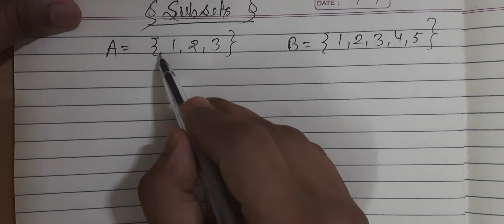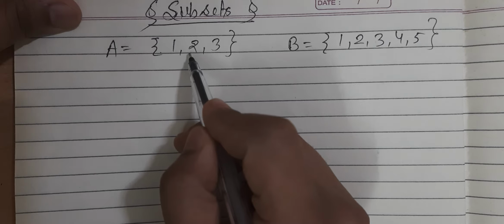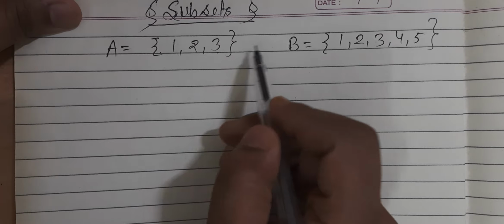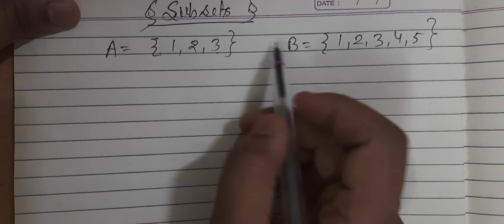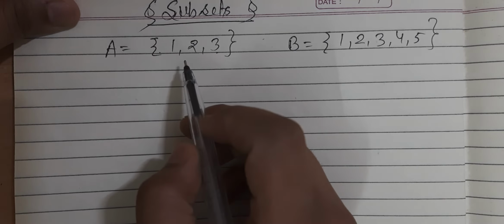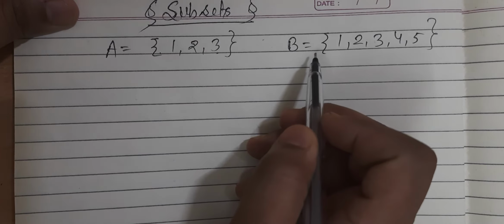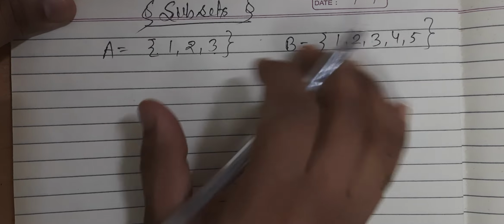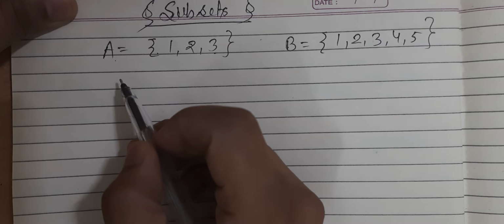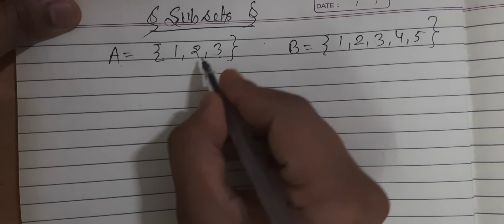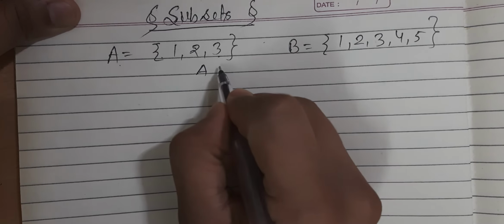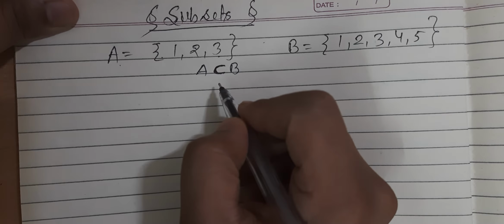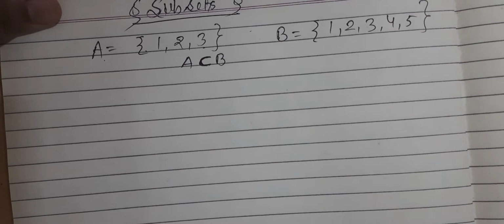1 belongs to set A as well as set B. 2 belongs to set A as well as set B. And similarly, this 3 belongs to set A as well as set B. So we can say that every element of set A is also an element of set B. Okay, so if you find this type of case, then you can say that set A is the subset of set B. Okay, so we can write A is the subset of B, and this is the symbol to represent subset. So let us define this subset.